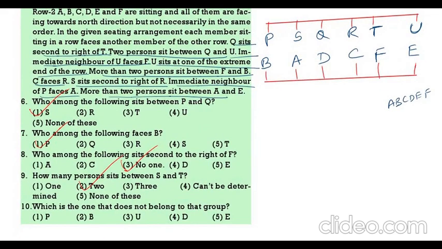Then last question. Which of the following does not belong to the group? See here. P, B, U, D. P, B, U, E. So except D, all are in the corners. D is not in the corner. That is why D is the odd one out.